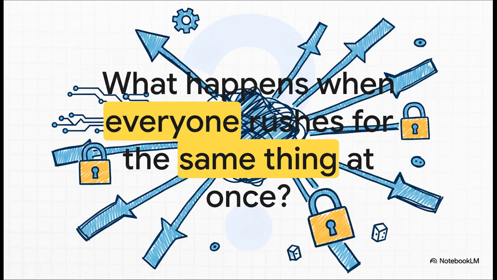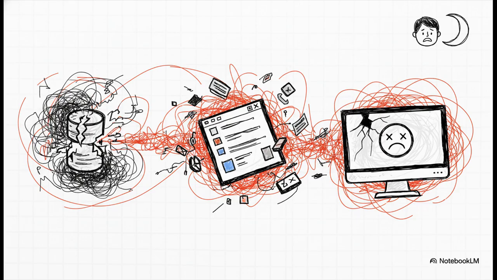I mean, you've seen it, right? Black Friday sales, cars jamming into a single lane. It's a mess. Well, guess what? The exact same thing happens inside your software. You have these multiple threads. You can just think of them as little workers running around. And when they all try to mess with the same piece of data at the exact same time, yeah, you get chaos. And we're not talking about a little tiny mess here.